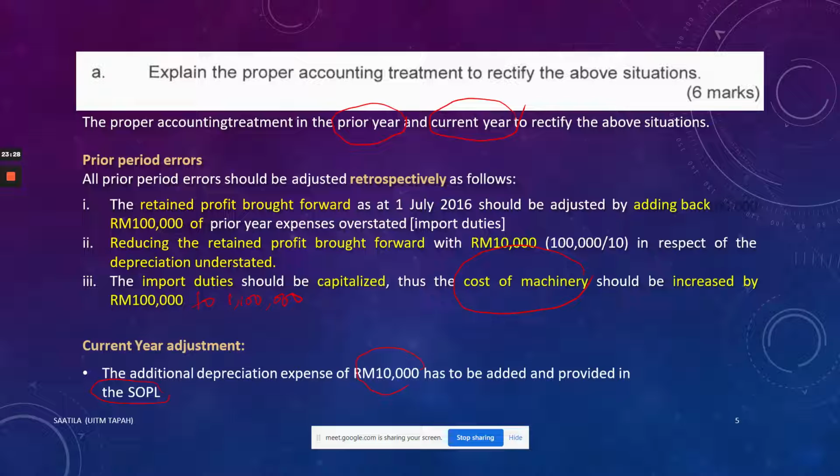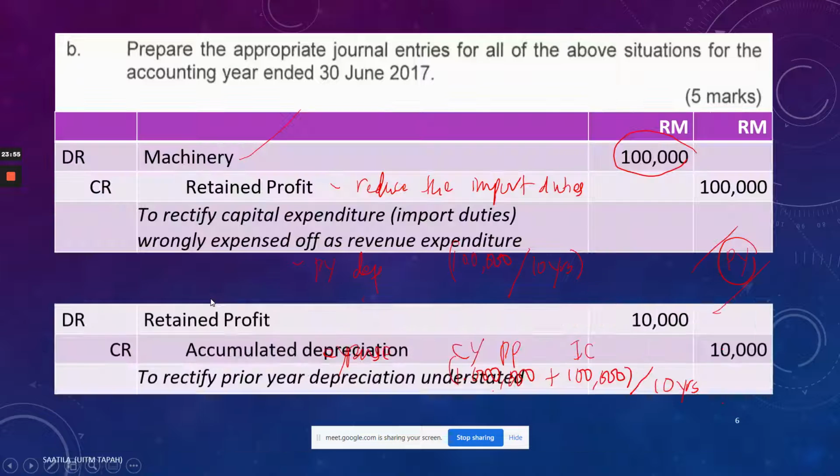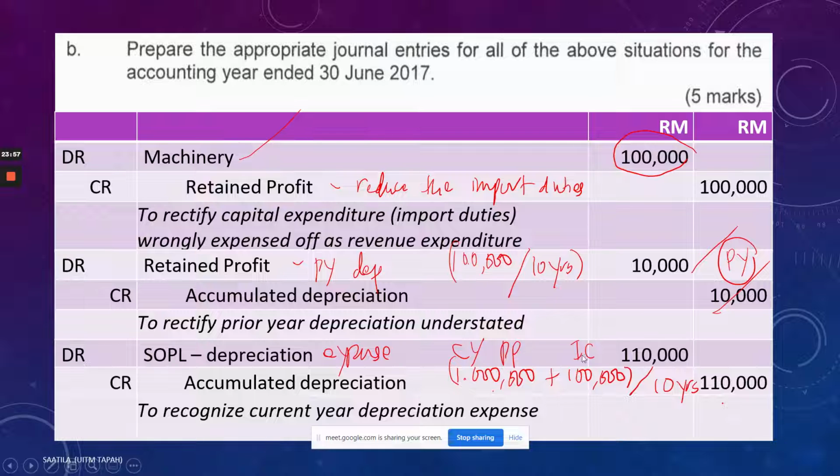Or you can straight away say the current year depreciation expense of 110,000. Remember our last journal entry has to be provided in the SOPL. So that was to explain the accounting treatment. It is quite difficult to explain the accounting treatment without doing the journal. So my suggestion is that you do the journal first. Okay, so this was the one that we provide for the current year. And remember that was actually an additional depreciation of 10,000 to be added to the 100,000 that was being provided.